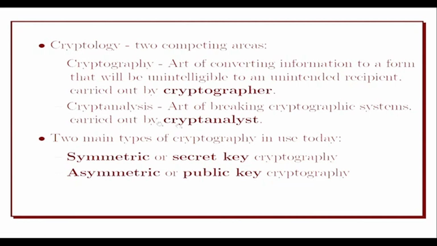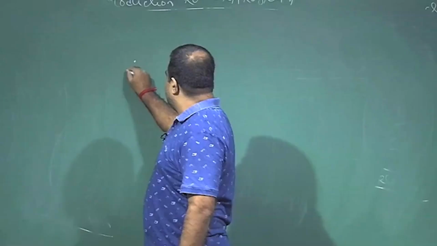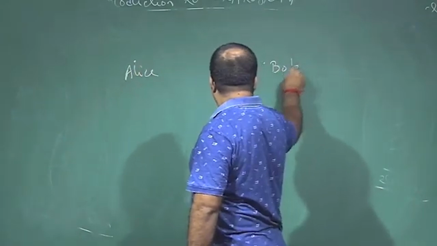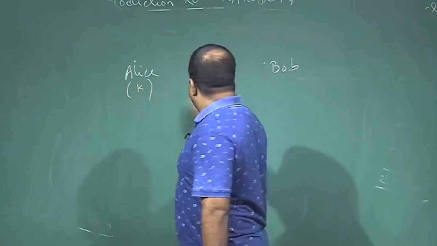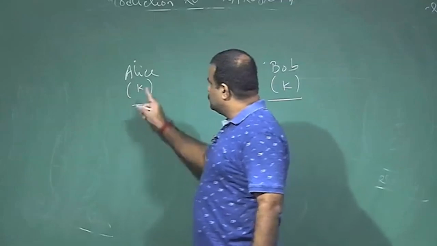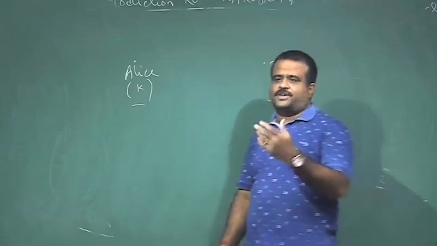The main two areas of cryptography are symmetric key cryptography and public key cryptography. In symmetric key cryptography, Alice and Bob share a secret key K. This is a single key, or symmetric key.